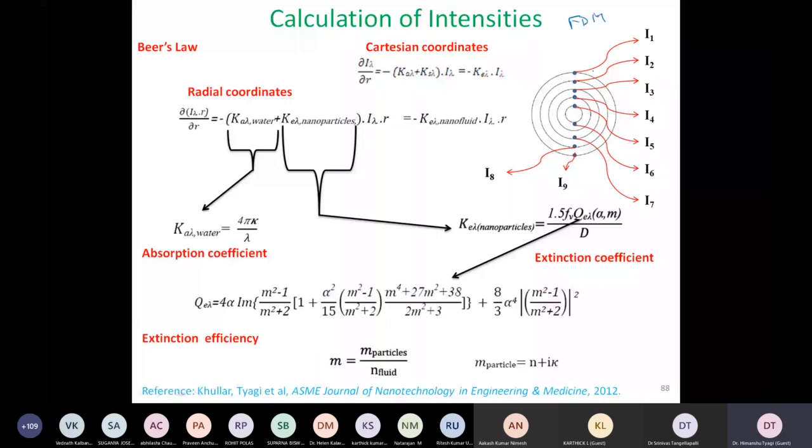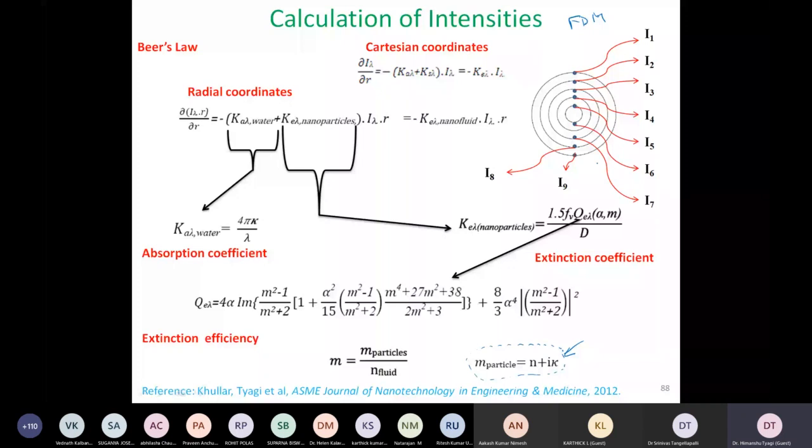Although I'm going a little quickly, please pay attention to this last thing over here. You can remember we have already correlated the complex refractive index, which was n plus i kappa. The same principle has been used in this calculation also.